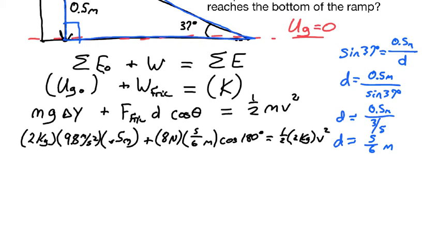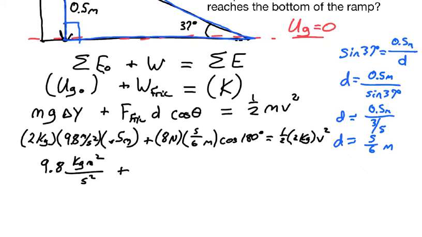All right, so let's simplify this and rearrange to solve for our value v. On the left side there, 2 kilograms times 0.5 gives me 1, and then times 9.8 just gives me 9.8. And the units there are kilograms times meters, and then there's another meters in there, so that's times meters squared divided by seconds squared. Now that's the same as joules. I'm actually going to leave it for the purpose of unit cancellation later. Kilogram meters squared per second squared.